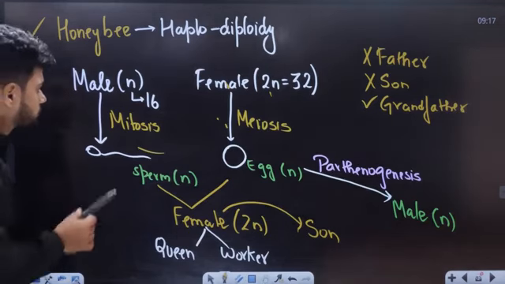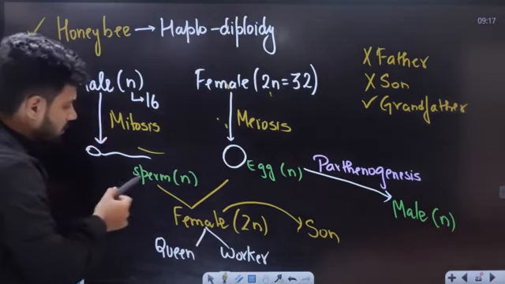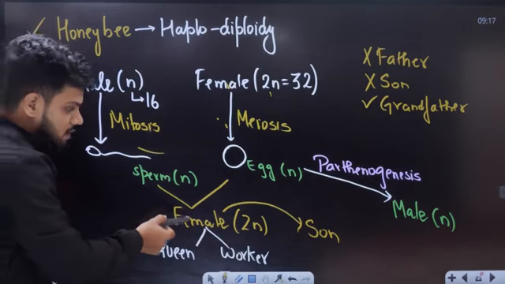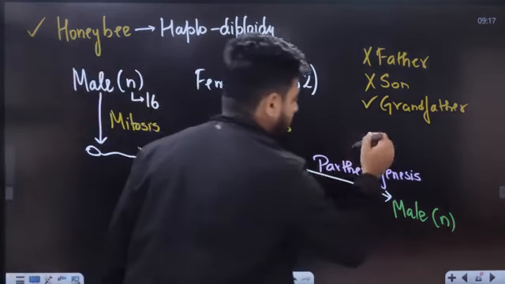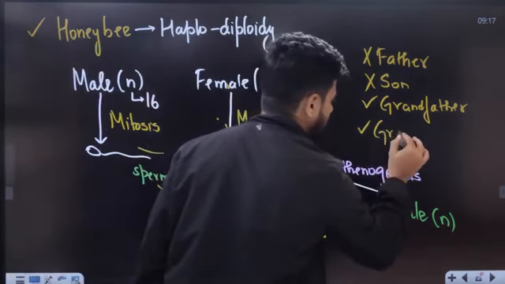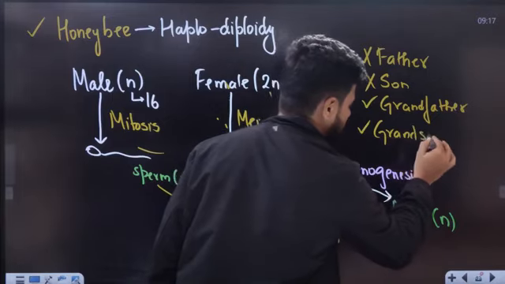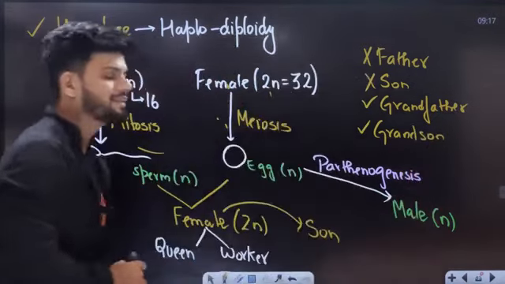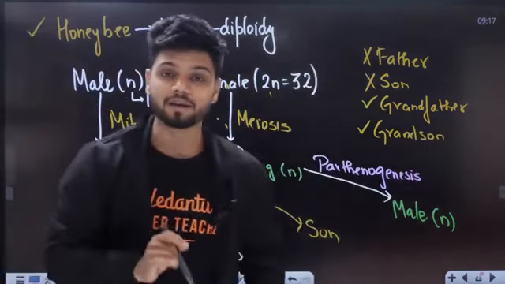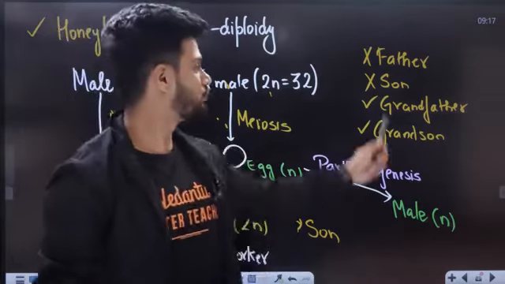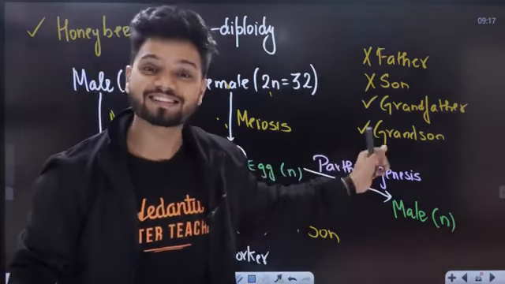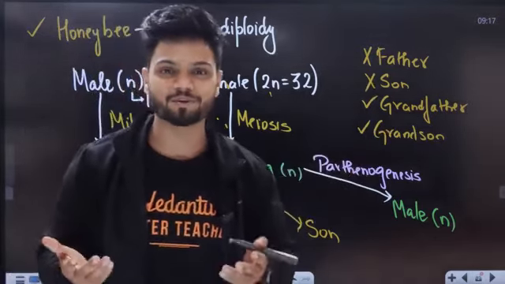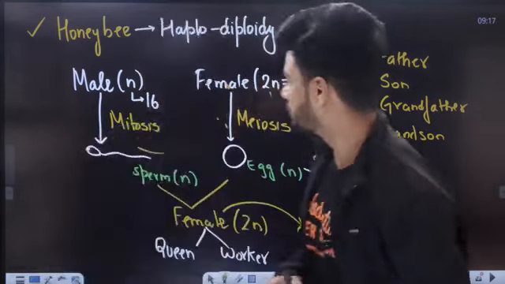Now tell me, students, this male is producing a female. This female is producing a son. So can I tell there will be a grandson? Yes, there will be a grandson. So in the case of haplodiploidy, there is no father, there is no son, there is a grandson and grandfather. Amazing concept, no? Amazing. That is your haplodiploidy.